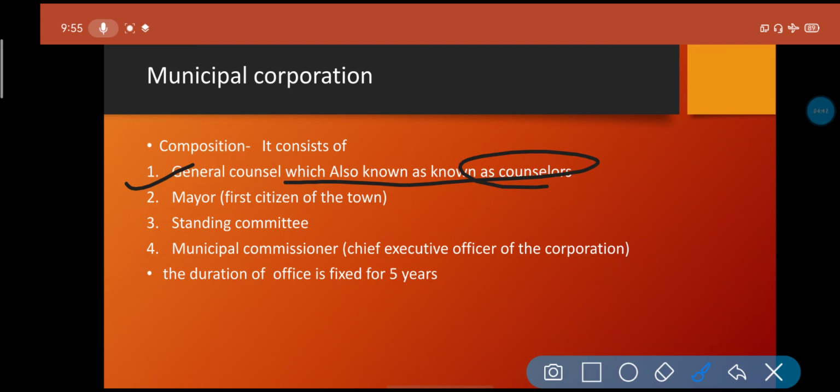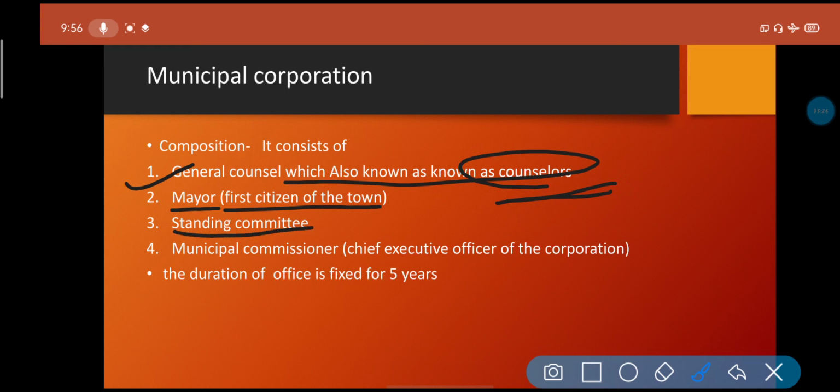You all know that in the towns or cities, colonies are divided into wards. So 4 or 5 or 6 or 7 colonies are equal to one ward. Every ward has one councillor, their one head. All the councillors of the wards which come under the municipal corporation are members of it. Next is the mayor, who is the head of the municipal corporation and is also known as the first citizen of the town. In class 10, in the chapter on federalism, you already got an idea about this, that the mayor is the first citizen of the town, the head of the municipal corporation.